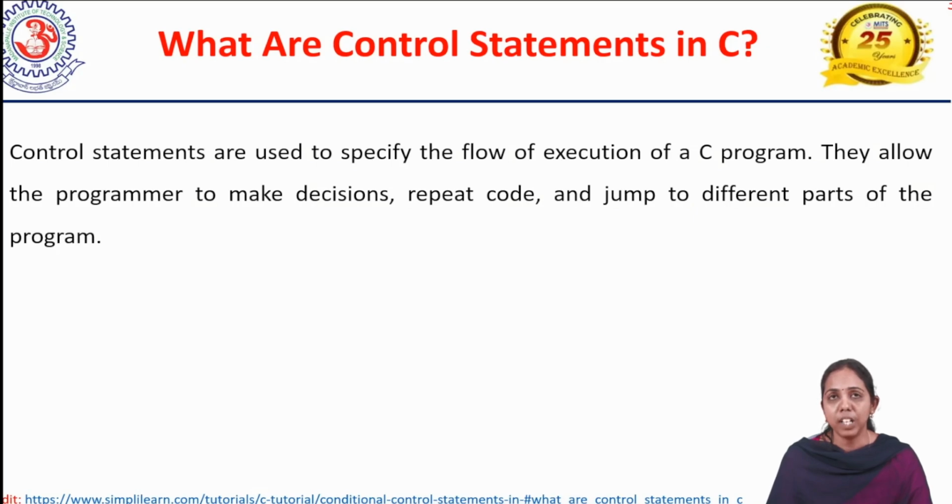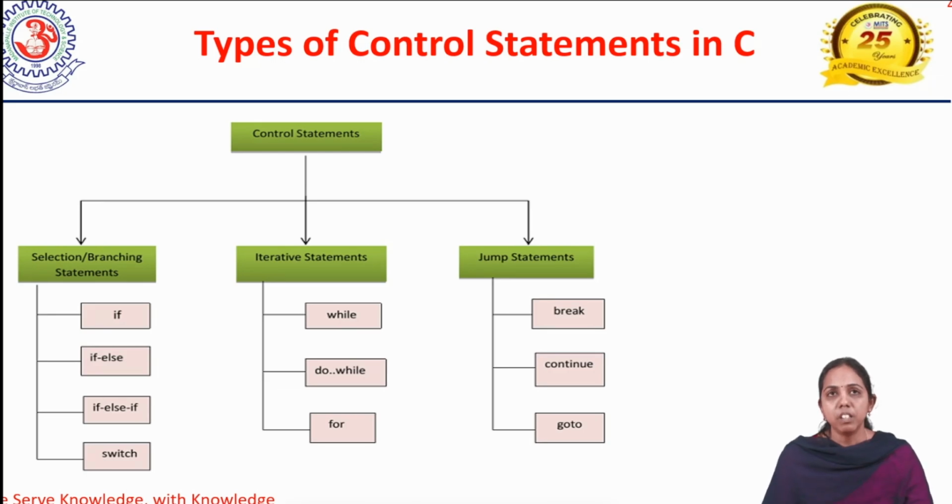Next we will see what the types of control statements in C are. Control statements are categorized into three types. The first type is the branching statement, the second one is the iterative statement, and the third is the jump statement. These are the three categories of control statements in any programming language.